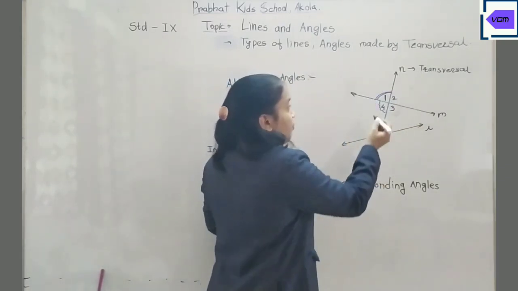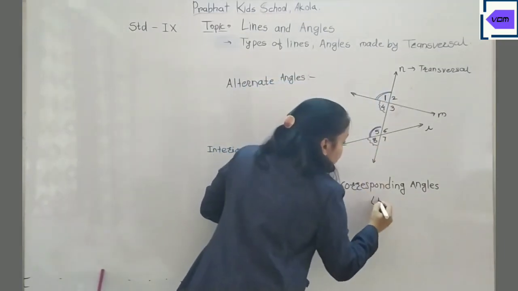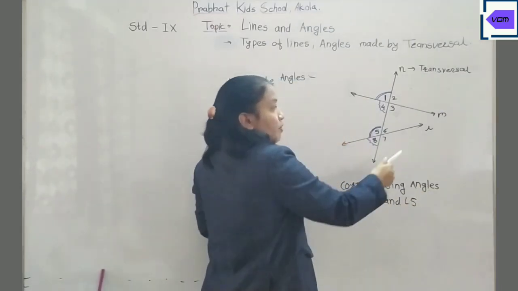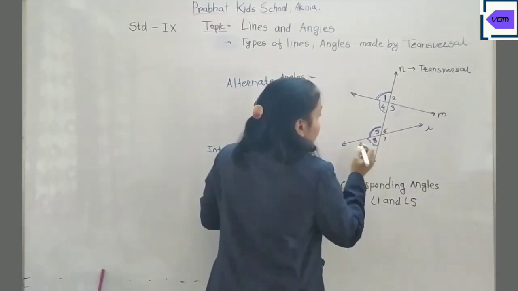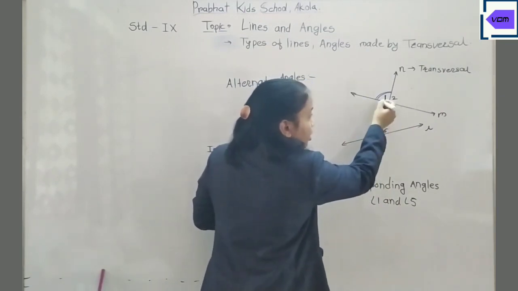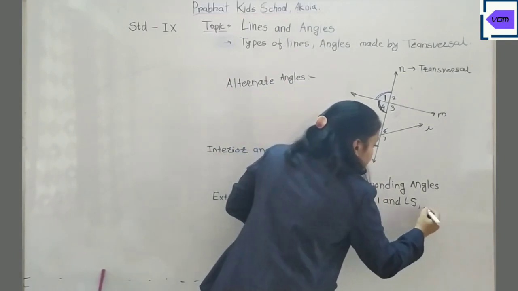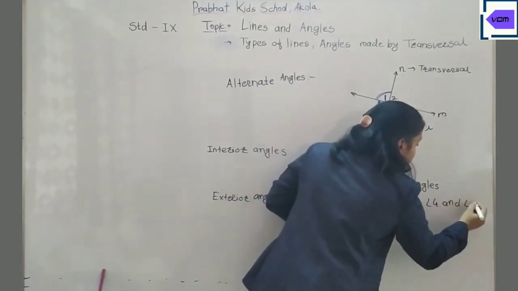Now we will write the pairs of corresponding angles. The first pair is angle 1 and angle 5. Keep in mind, L and M are not intersecting lines. Then another pair is the angles below the transversal, that is angle 4 and angle 8.